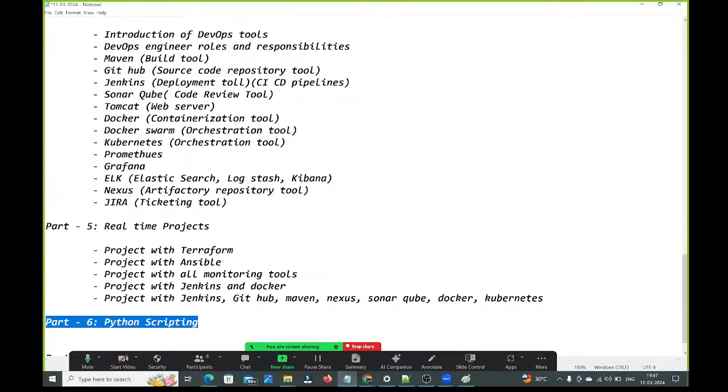Suppose you need to execute 100 commands, guys. Is it possible to remember all 100 commands? Is it possible to execute all 100 commands on a daily basis manually? It is very difficult, you know, right? That is the regular work which you need to do, instead of doing it manually.